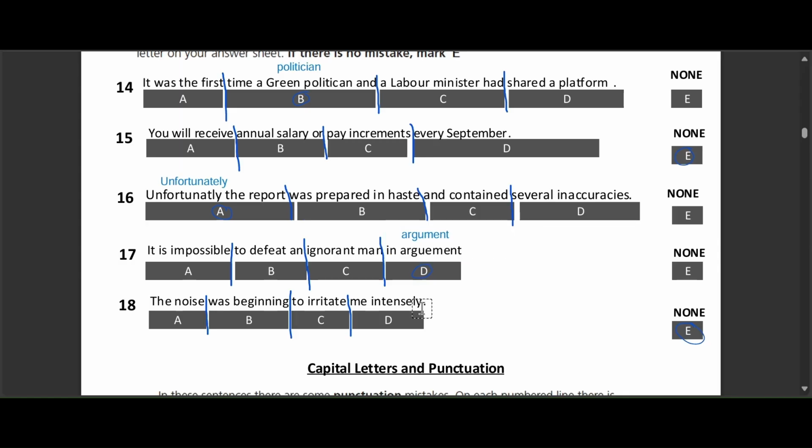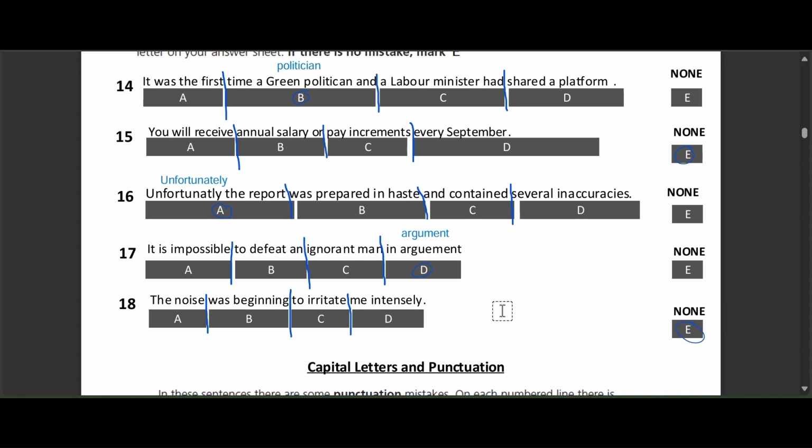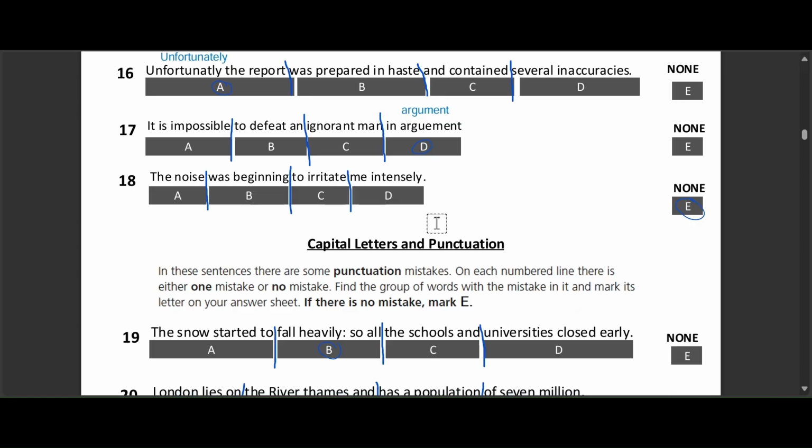Question 18. The noise was beginning to irritate me intensely. The options are A, B, C, D, and E. The correct answer is option E. This one was a bit of a trick. There are no spelling mistakes in this sentence.